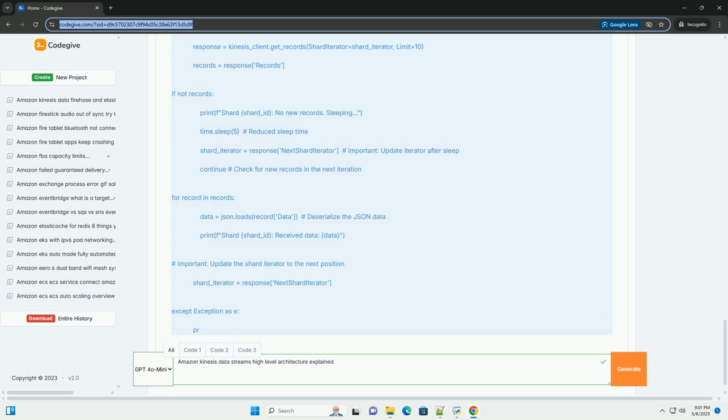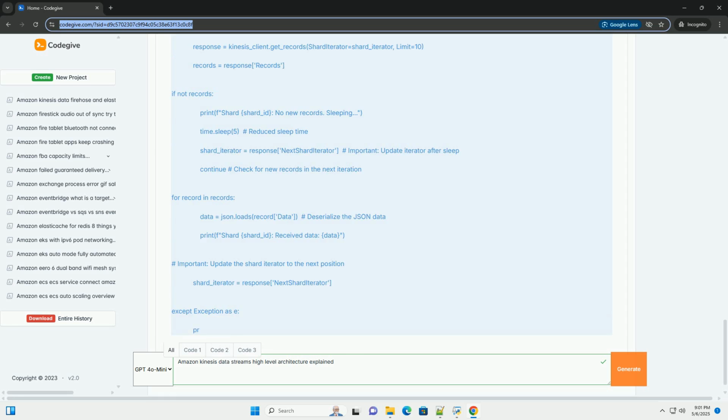Checkpointing. You must implement a mechanism to track the last processed sequence number, or record, for each shard. This is crucial for recovering from failures. Without checkpointing, the consumer will reprocess data from the beginning of the shard after a restart, leading to duplicated processing. KCL automates checkpointing. For direct API consumers, you need to persist the sequence number, for example in DynamoDB, after processing a batch of records.